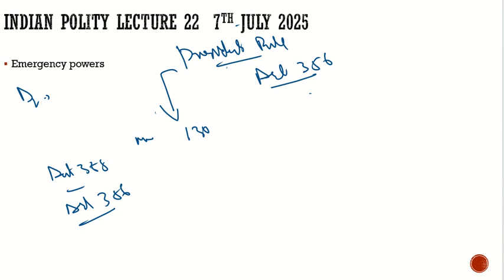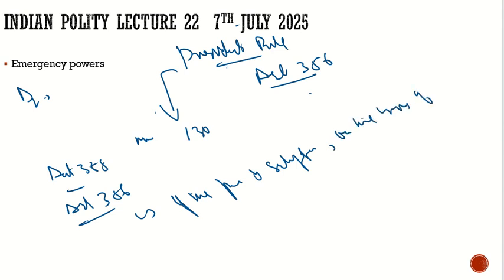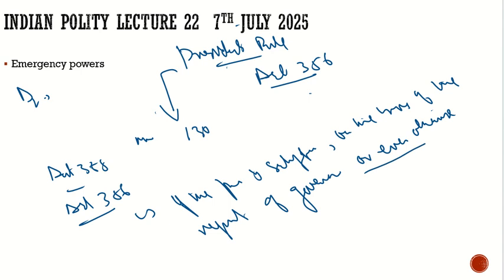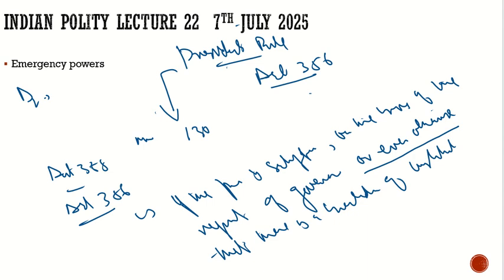It says that if the president is satisfied on the basis of the report of the governor or even otherwise, here this term is very much to be discussed, that there is a breakdown of the constitutional machinery, then the president can go for the presidential rule.